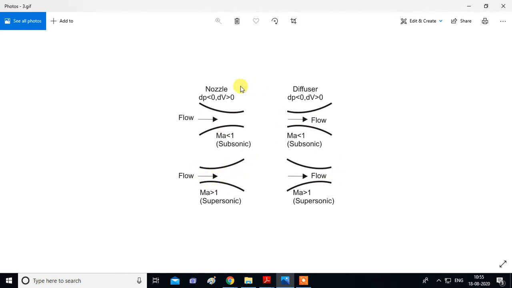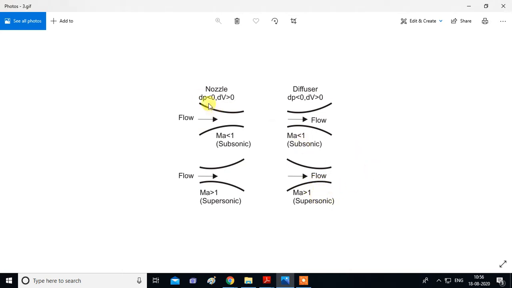We'll see this afterwards. The next part is the diffuser. A diffuser is opposite to a nozzle. You can see for subsonic flow, for a nozzle the area is reducing, but for a diffuser the area is increasing. So what is the function of a diffuser? It increases the static pressure at the expense of velocity. So velocity is reduced but static pressure is increased, and in a nozzle pressure is reduced but velocity is increased. And the opposite of this will be for supersonic. For supersonic it will be convergent, and here pressure will be increased and velocity will be reduced.